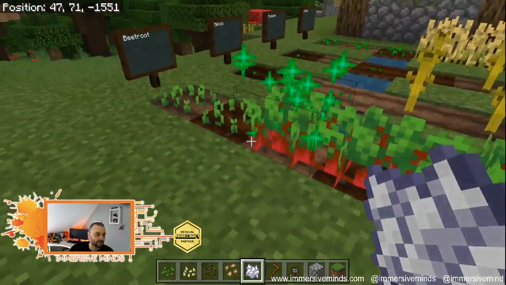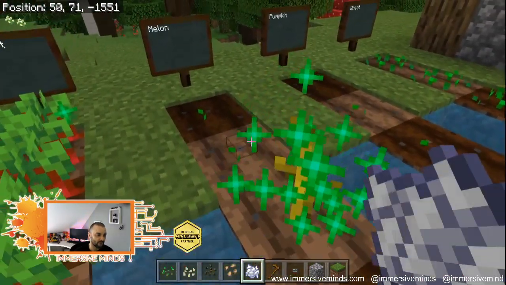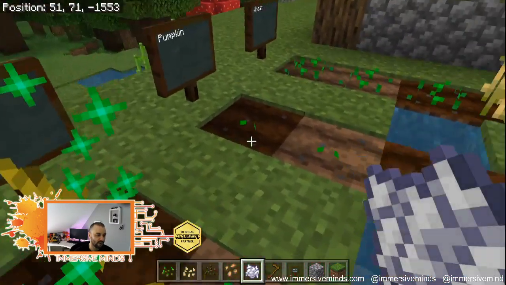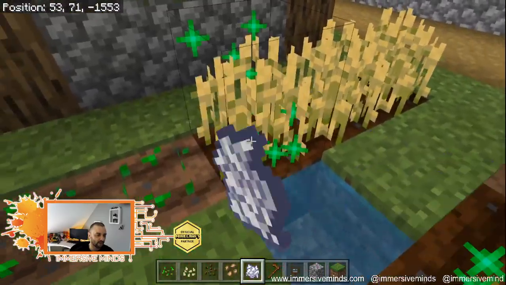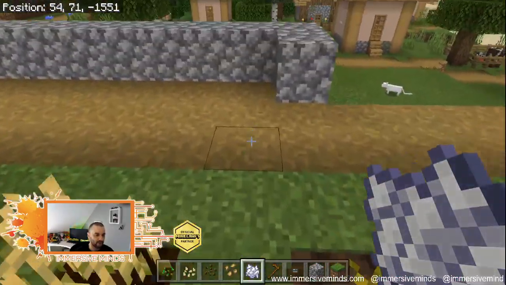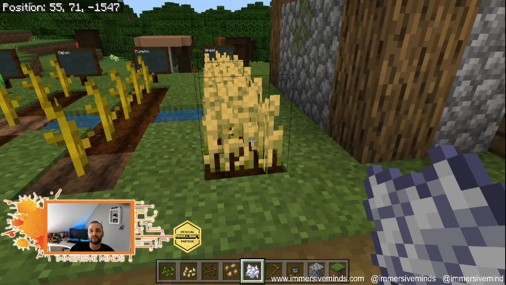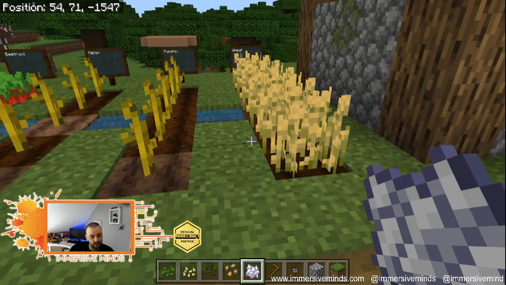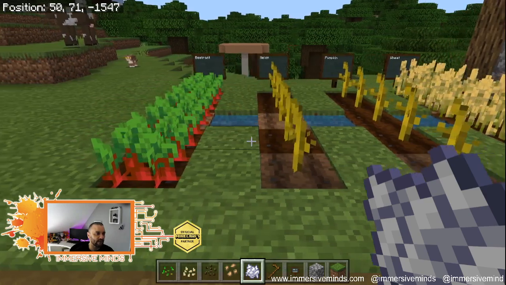Now I'm going to do that one, and that one. Then I'm going to do that one, and that one. Oh, yep, that one. There we are. Okay, so now we have full crops. Now if you were in survival mode, you'd have to grow that, of course, or find and make bone meal. But with creative mode, we can just do that ourselves. So we got wheat, we have pumpkins, we have melons, and we have beetroot.